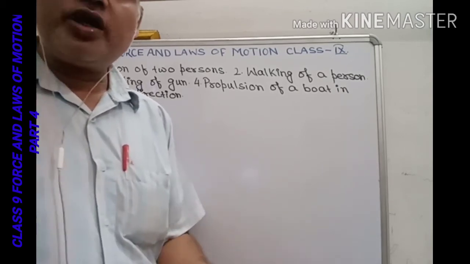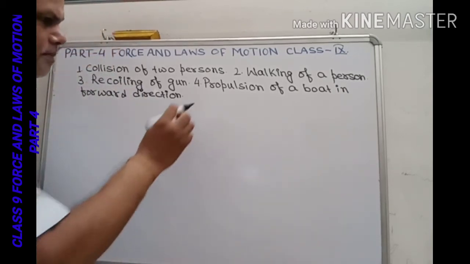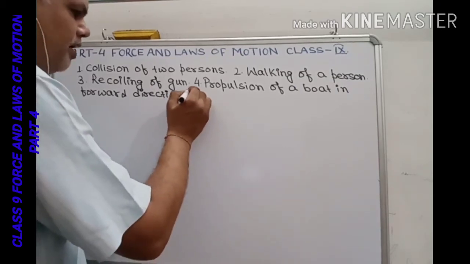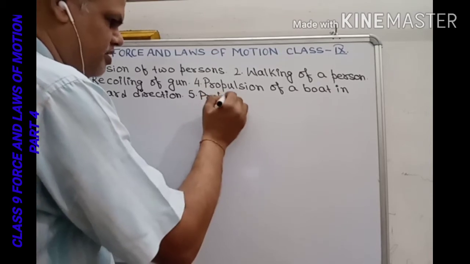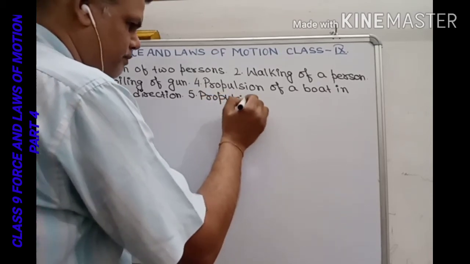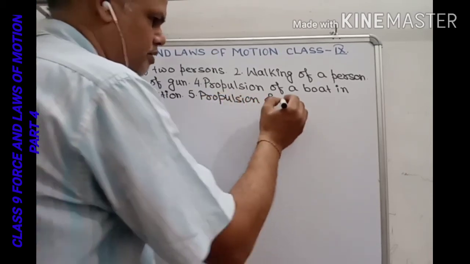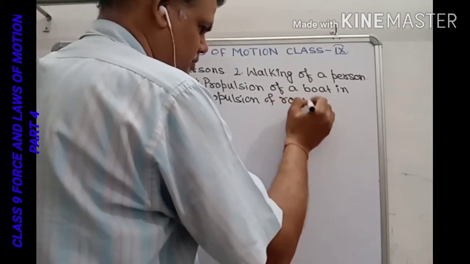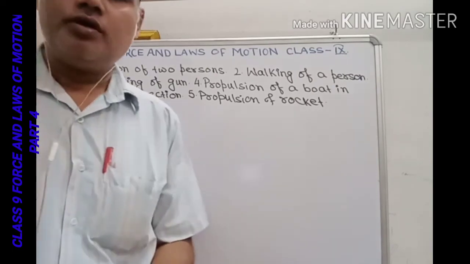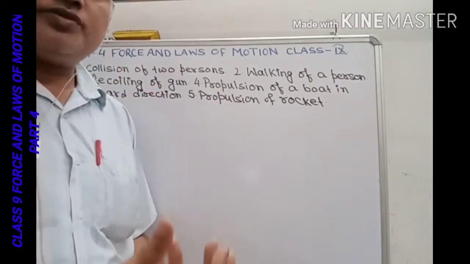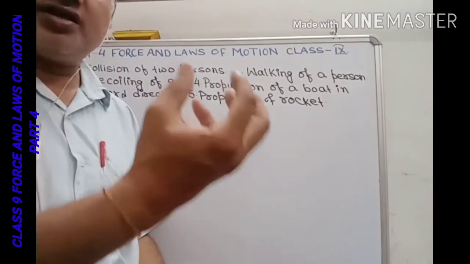Similarly, we can say the same method is applied by the propulsion of a rocket. Propulsion of rocket. As we can observe in the rocket also, the fire and the fumes are coming down towards the ground.